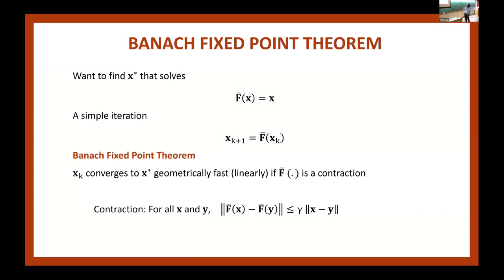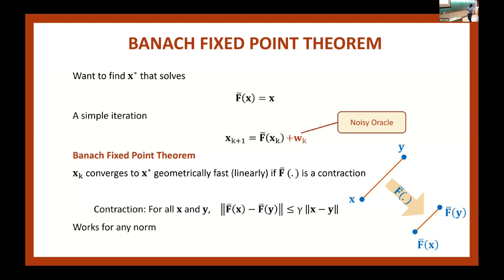What do I mean by contraction? If you have two vectors X and Y, and you apply the F bar operator to them, you get two new vectors F bar X and F bar Y, and the distance between these is less than the distance between X and Y. As long as this is true, the Banach fixed point theorem guarantees the existence of a fixed point and that you would converge geometrically fast. The Banach fixed point theorem is very general. It works for arbitrary norm. It also works in infinite dimensional spaces, but we'll only focus on R^d.